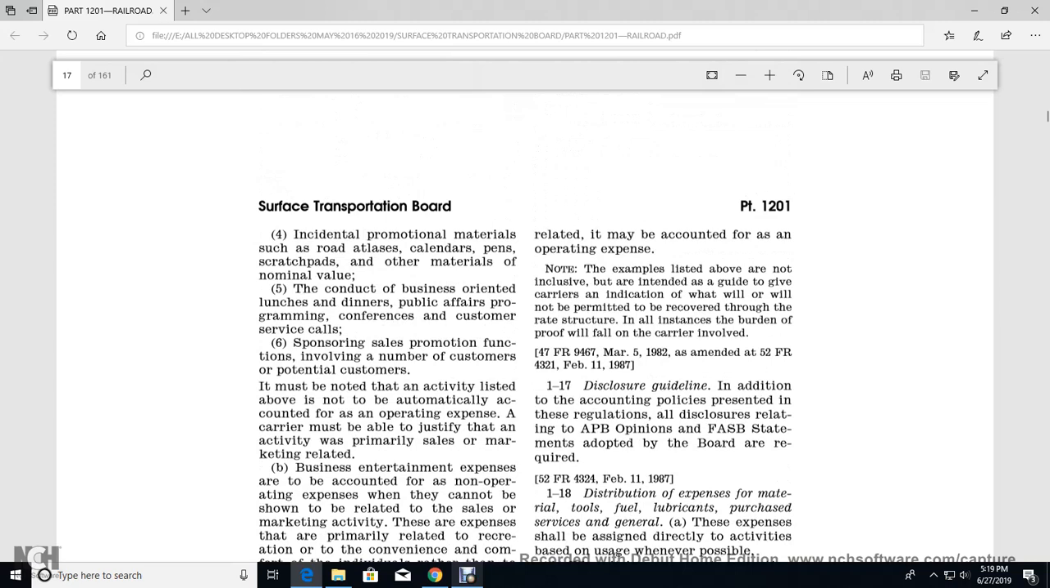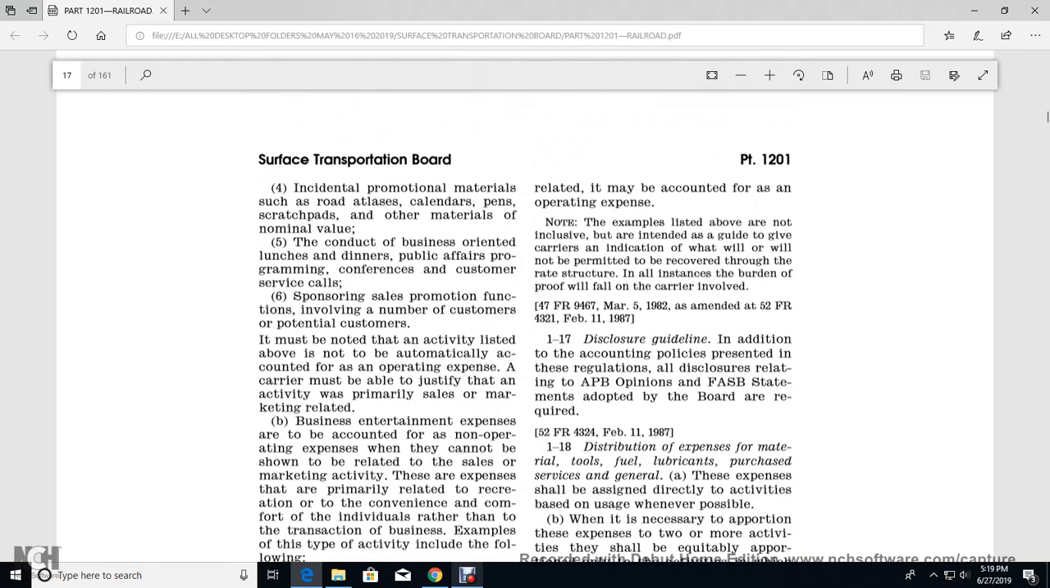The 1117 disclosure guideline, in addition to the accruing precedent of the regulation, requires disclosure relating to the APB opinions and the FASB statements adopted by the board.